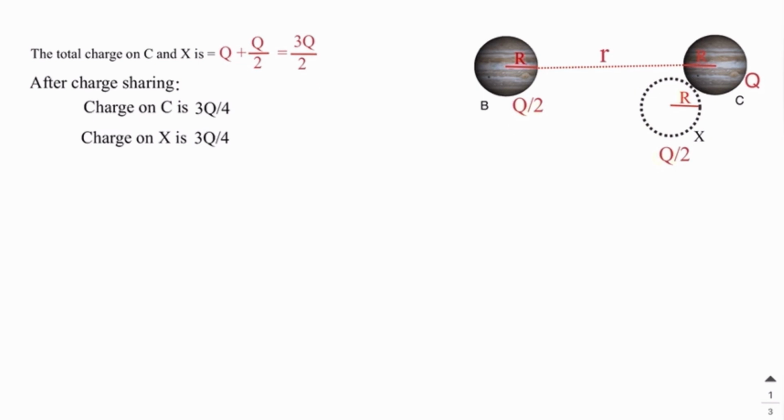This total charge will be equally distributed on C and X, and this charge sharing will happen because they are identical.